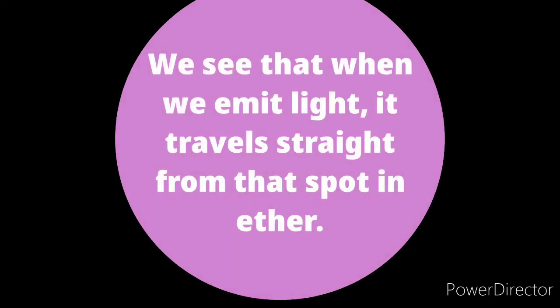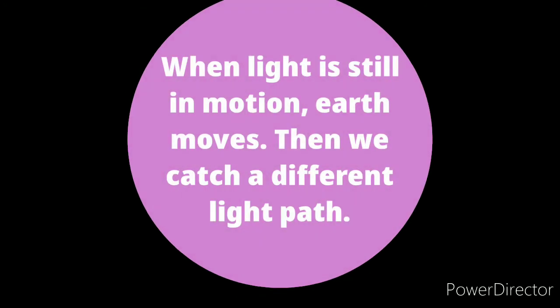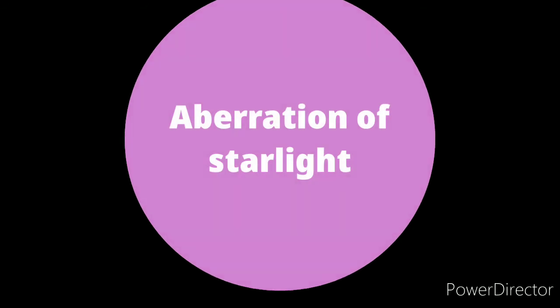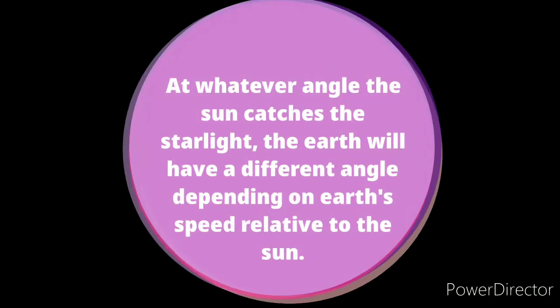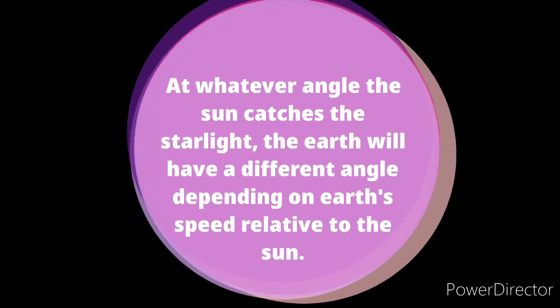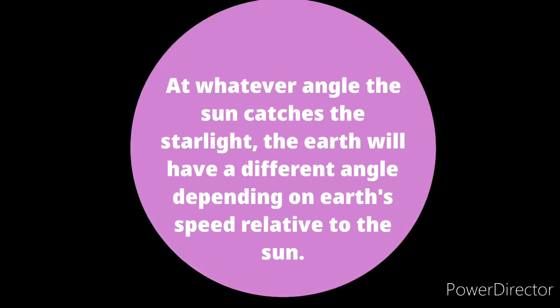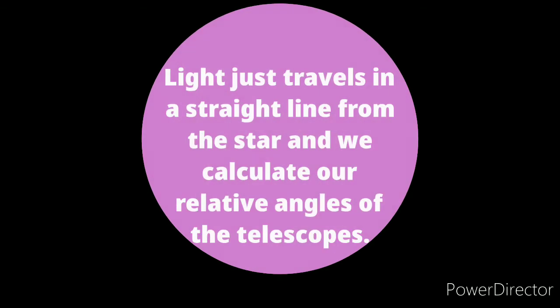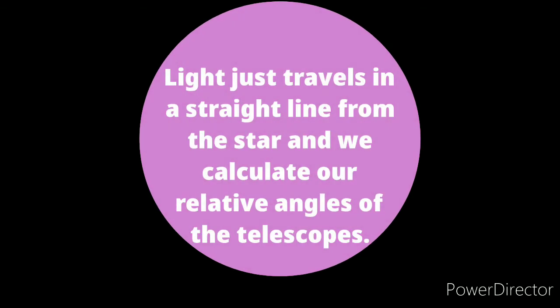We see that when we emit light, it travels straight from that spot in ether. When light is still in motion, Earth moves, then we catch a different light path. At whatever angle the sun catches the starlight, the Earth will have a different angle depending on Earth's speed relative to the sun. Light just travels in a straight line from the star and we calculate our relative angles of the telescopes.